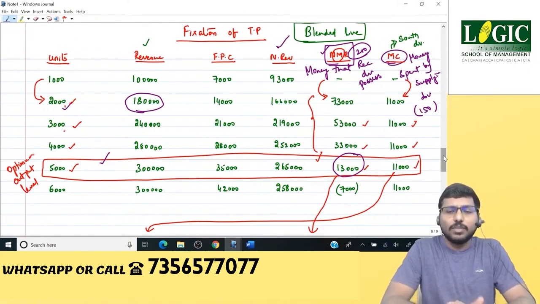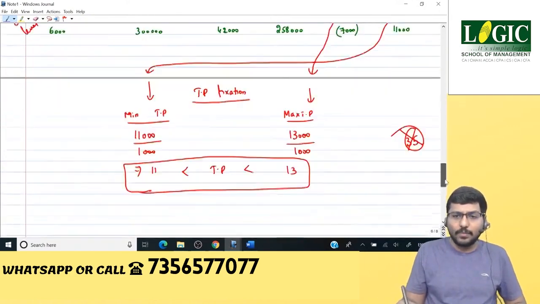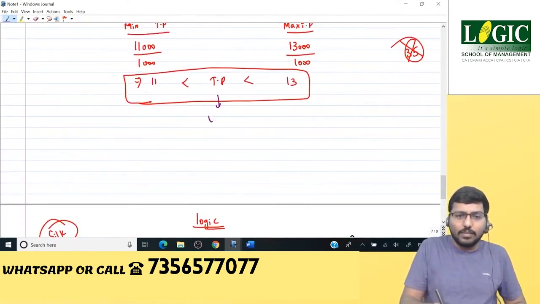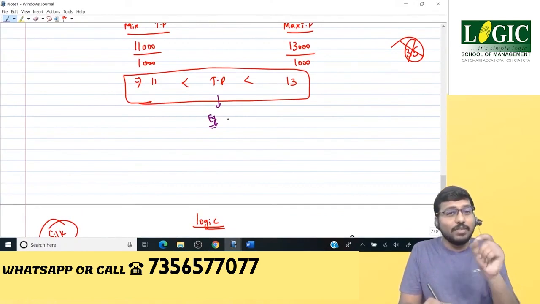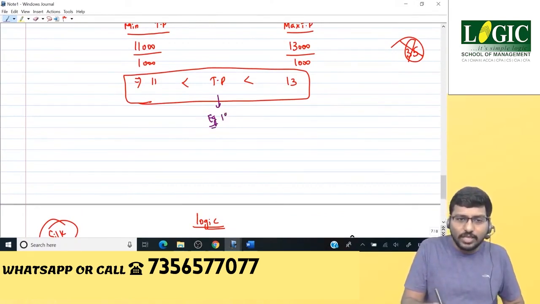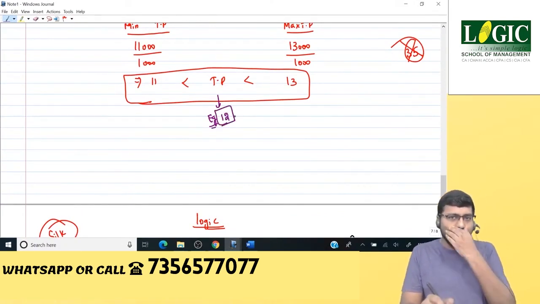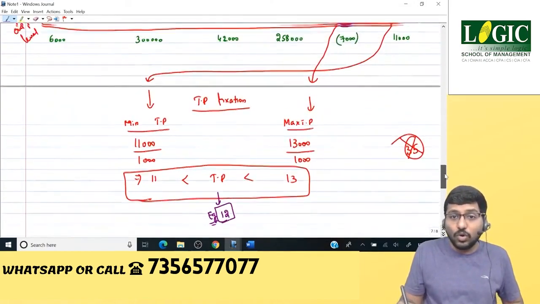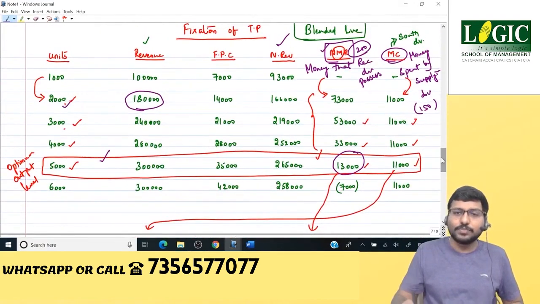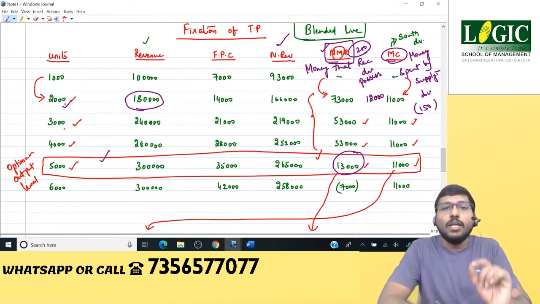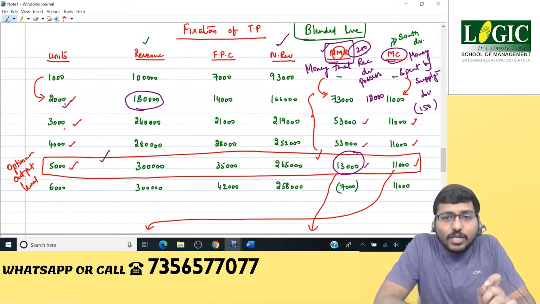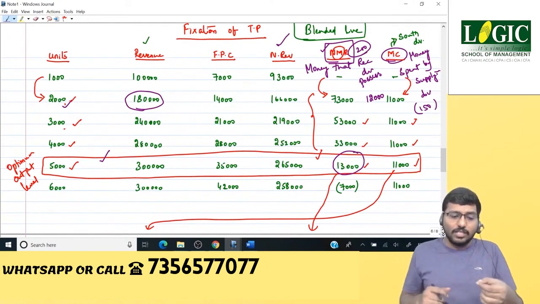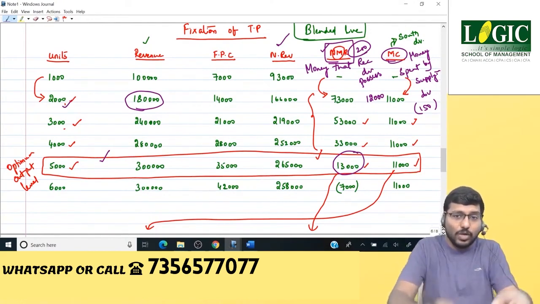Let us take an example. First example: I will keep the TP within the range 11 to 13. So let's take 12. 12 is within the range, so it should create goal congruence. Let us see what happens. 12,000 is the TP. TP becomes cost for the receiving division, which means it will have to pay 12.